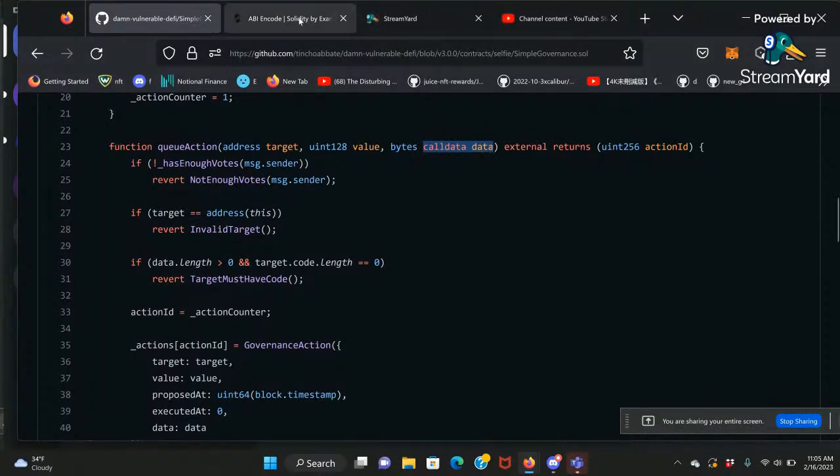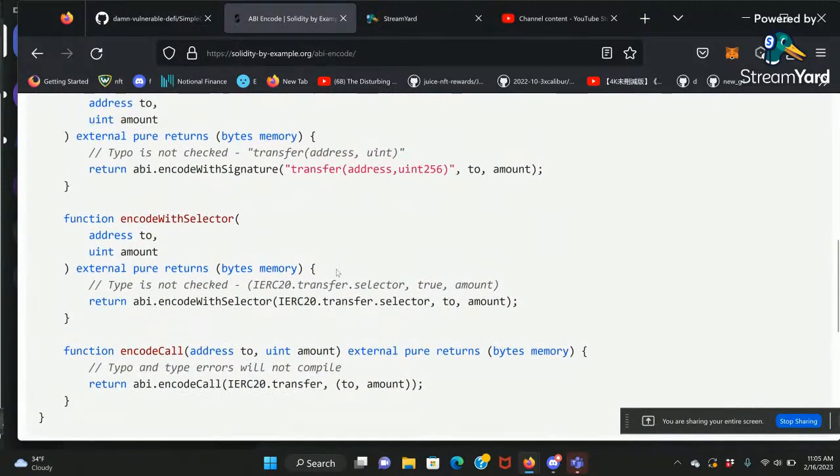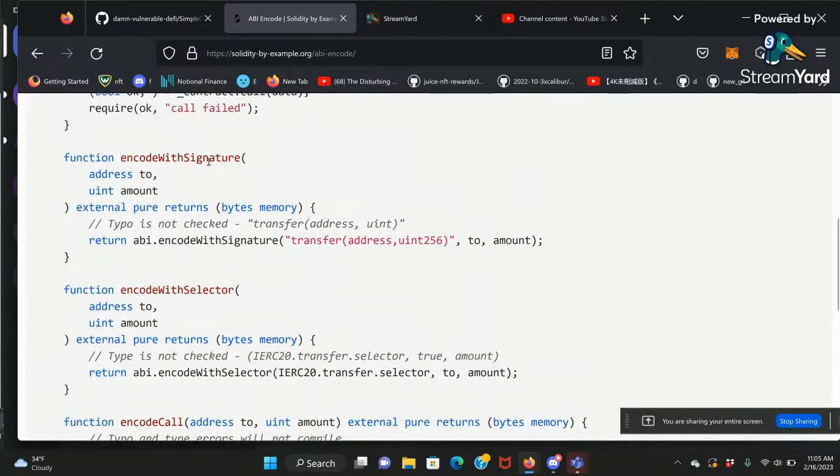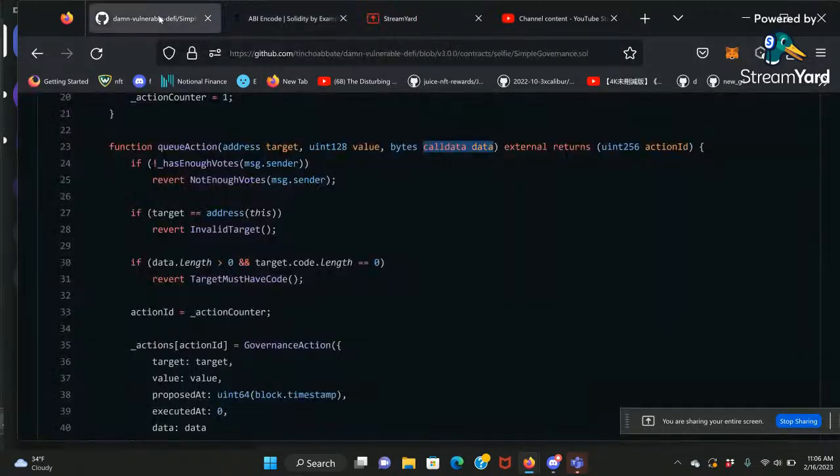Okay. So one way to encode is like this. For example, you can encode with signature. Here you specify the signature of a function, then the arguments. Both the signature of a function and the arguments are encoded by encodeWithSignature, and that becomes the data here. You can put it here. Then you can use a low-level call with the data to call the other function.